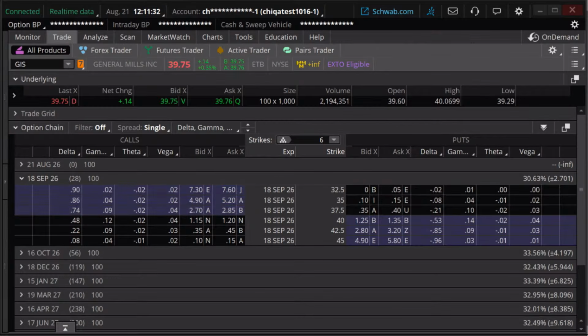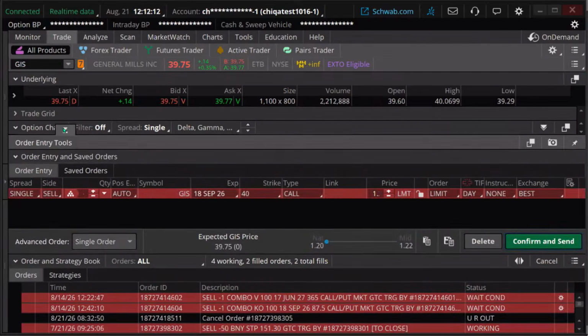So let's do this. Normally I'd probably target maybe something more in the 30 to 35 delta range. I don't have that choice here. Okay. So I'm going to go to 48. Typically, I'm not going that far close to the money, but in this case, I don't have a choice. I can go significantly out of the money, but I'm going to start here with this $40 short contract. And so to do so, I'm going to sell that. I'm just going to click on the bid price.